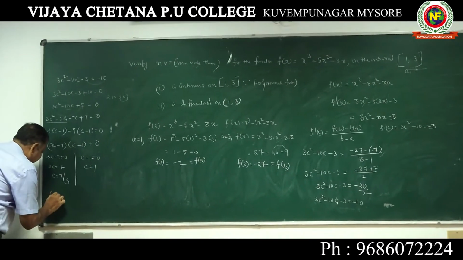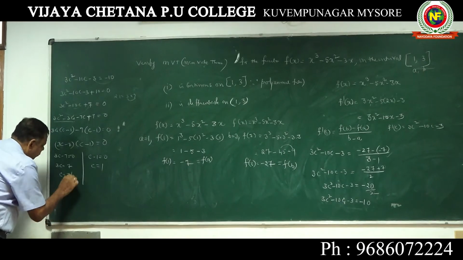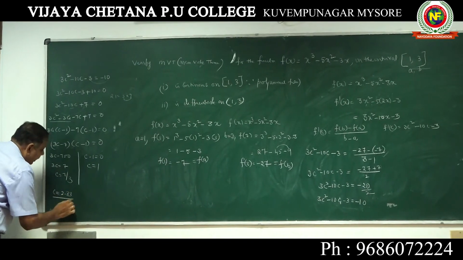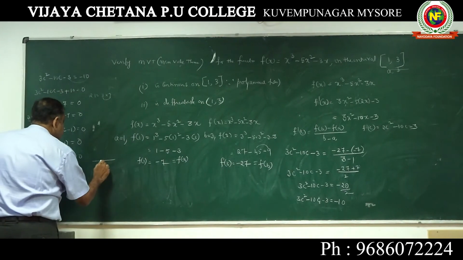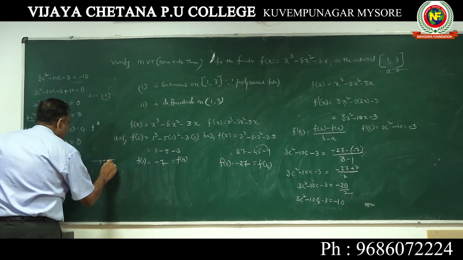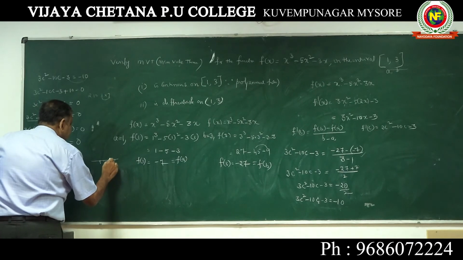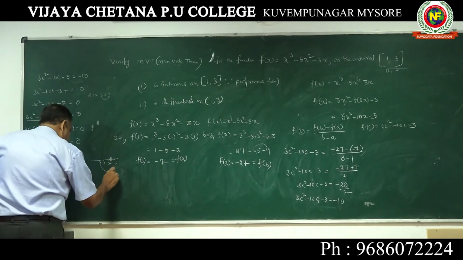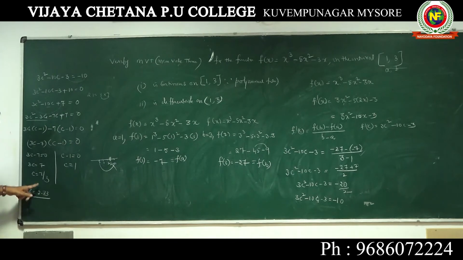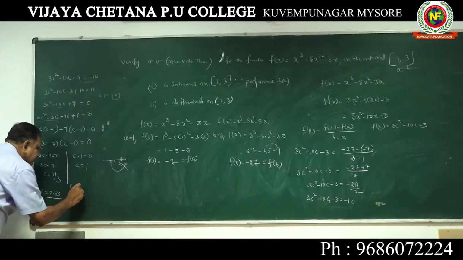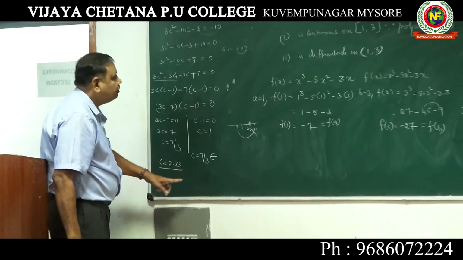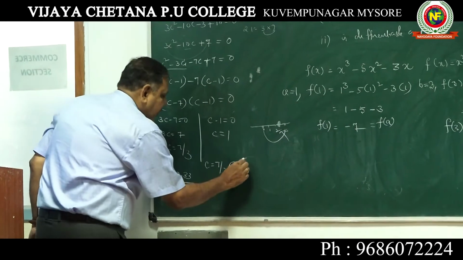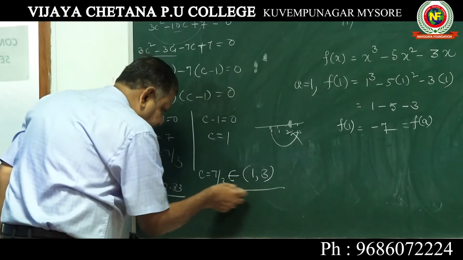If you take that, you get 2.33. 2.33 is covered under 1, 3, because 0, 1, 2, 3, it will come somewhere here. So this is covered. First, C is equal to 7 by 3, you should write covered, that it belongs to that particular interval 1, 3. This is the first thing you should write.